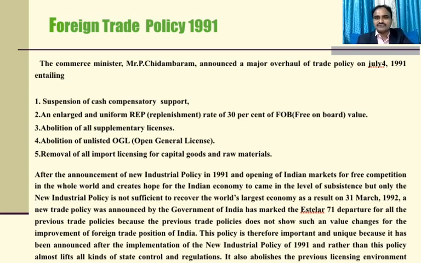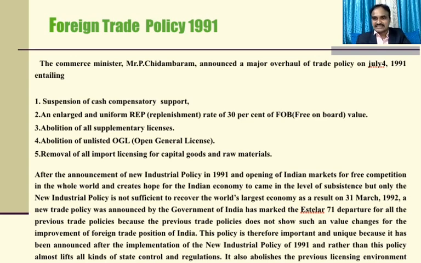After the announcement of the new foreign trade policy 1991 and the reopening of Indian markets for free competition in the world, there was hope for the Indian economy to come out to a level of satisfaction and subsistence, but the new industrial policy alone was not sufficient to recover the world's largest economy. As a result, on 31st March 1992, a new trade policy was announced by the government of India.